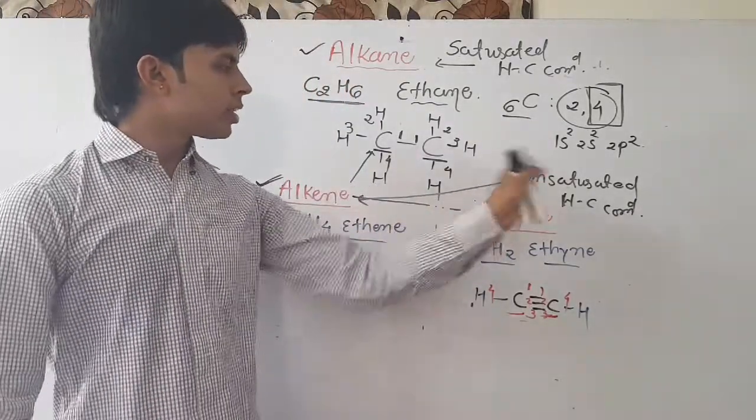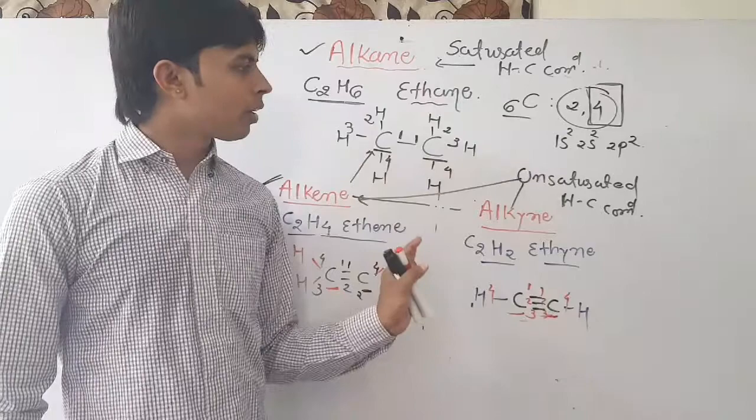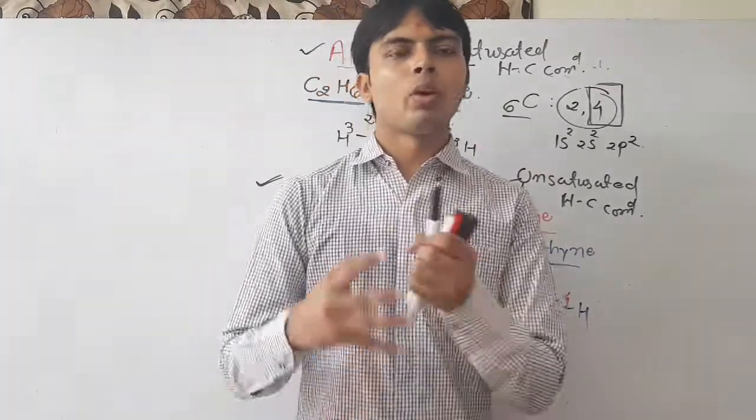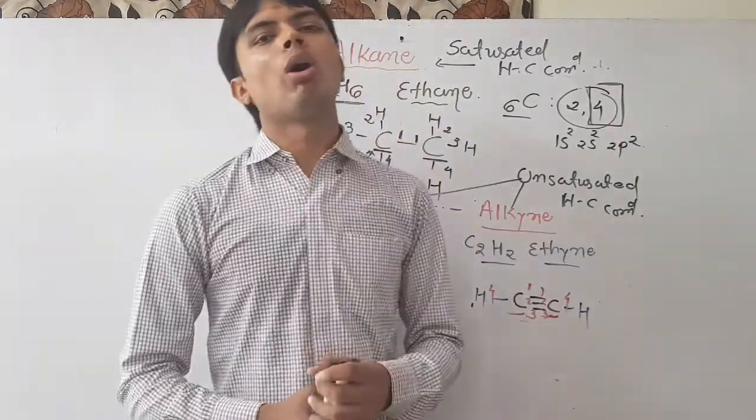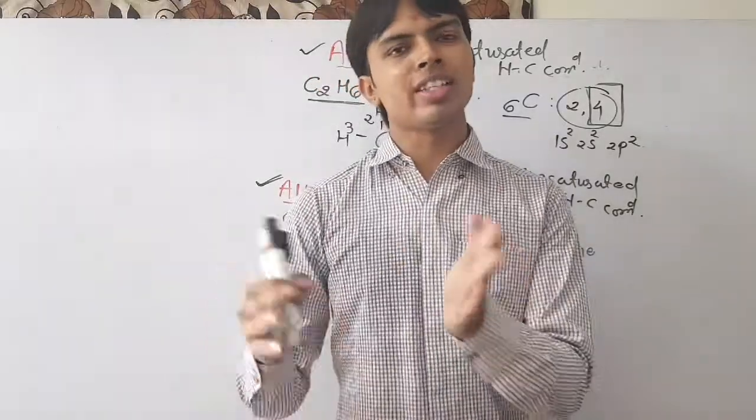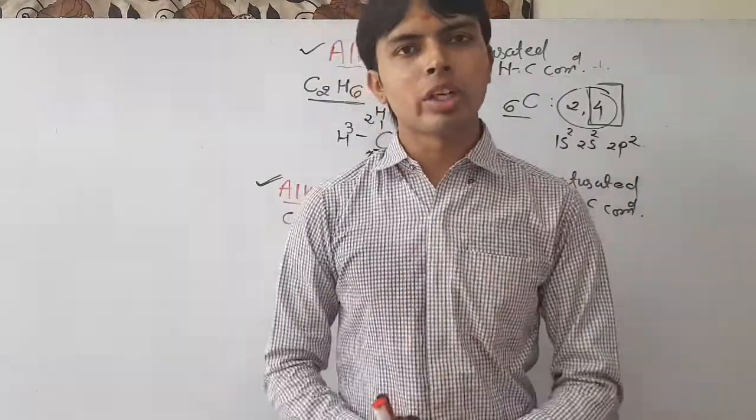All of these are present in unsaturated hydrocarbon compounds. Now students, we have completed the discussion of hydrocarbon compounds in saturated and unsaturated forms.